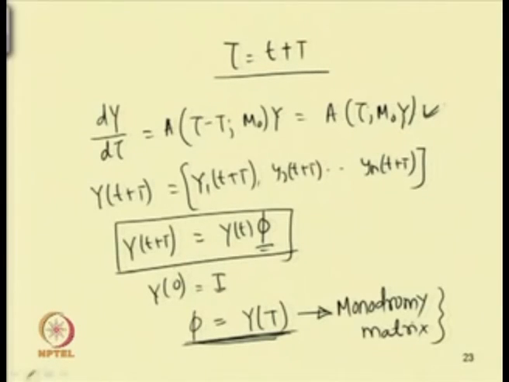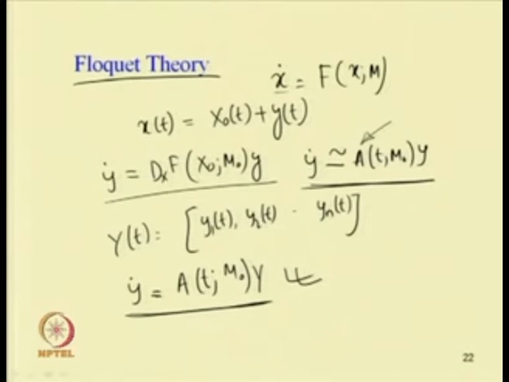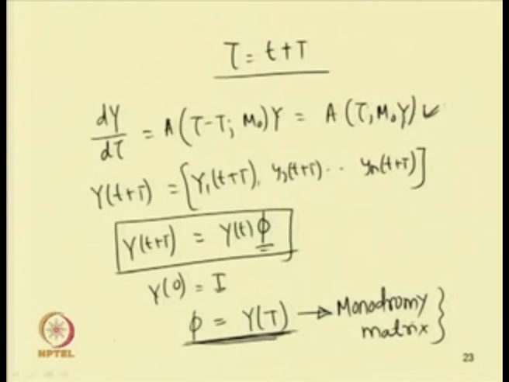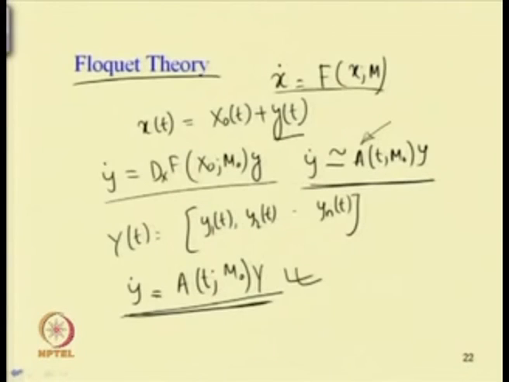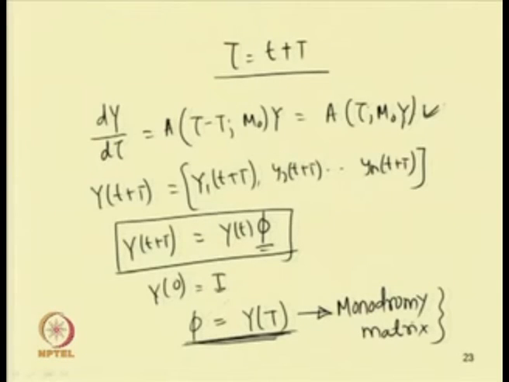So, let us start. We have a differential equation, and first we perturb this equation by y(t). By perturbing, we obtain the equation y dot equal to A(t) M 0 y. Now by taking the initial condition y 0 equal to I, we can find what y is after one time period. Taking the time period equal to T, by solving this equation we can find the value of y at time period T. After finding that, we can find the monodromy matrix.